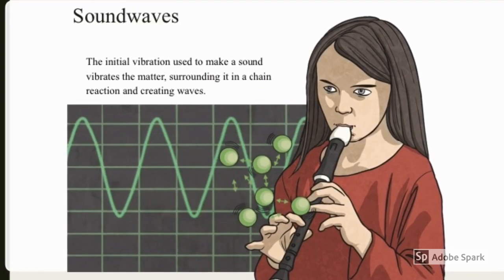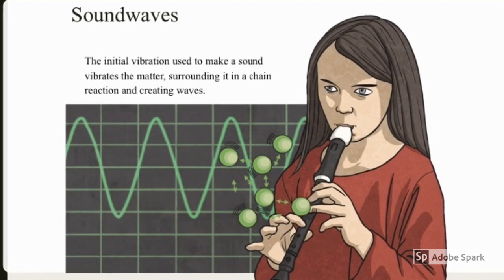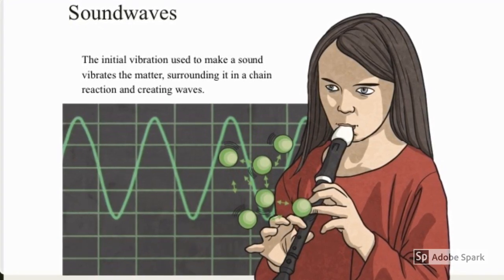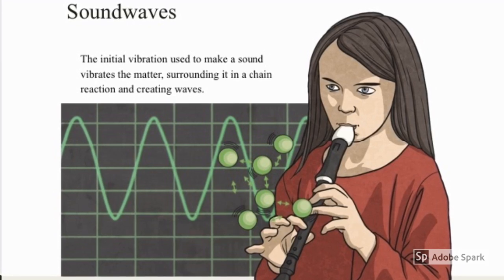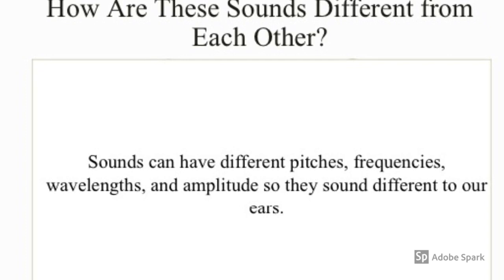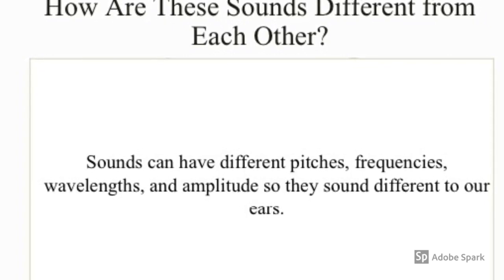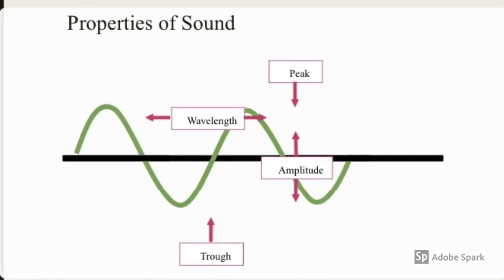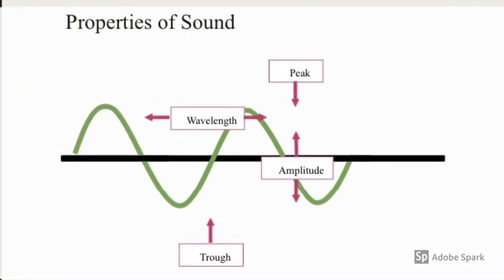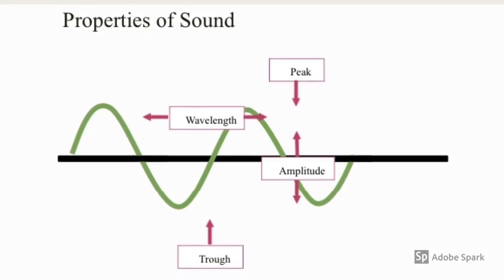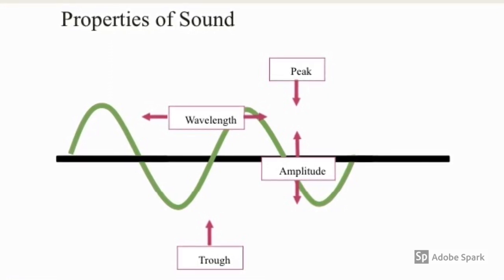Sound waves. The initial vibration used to make a sound vibrates the matter surrounding it in a chain reaction, creating the waves. How are these sounds different from each other? Sounds can have different pitches, frequencies, wavelengths and amplitudes. They sound different to our ears. Wavelength is the distance between two peaks. A higher pitched sound has a shorter wavelength. Low pitched sounds have longer wavelengths.